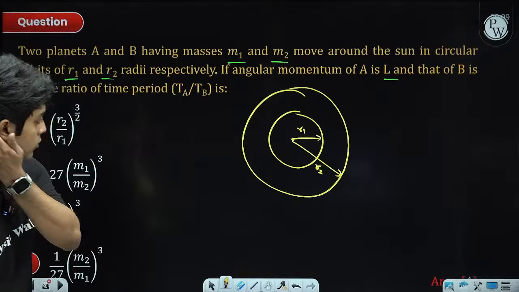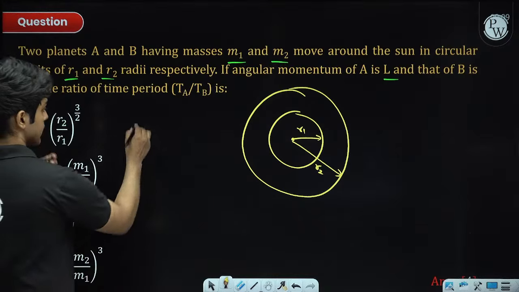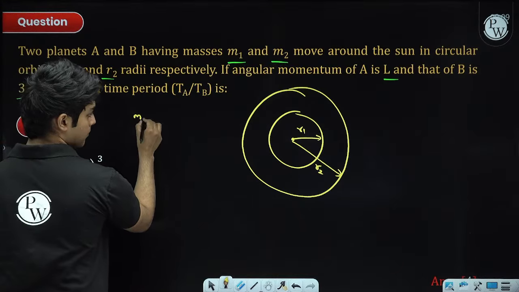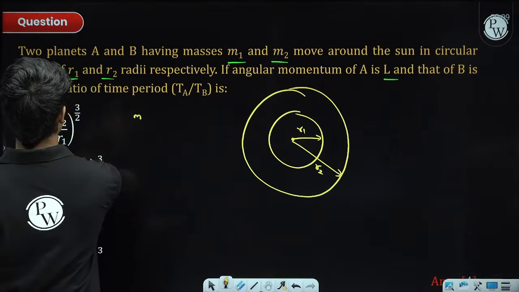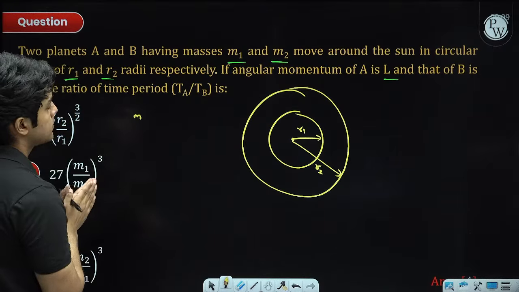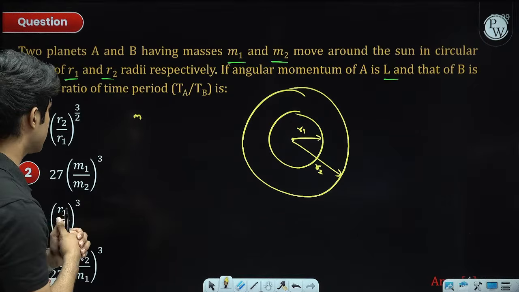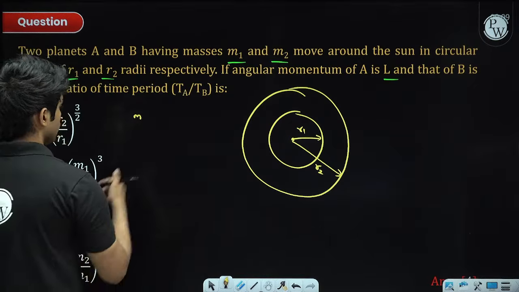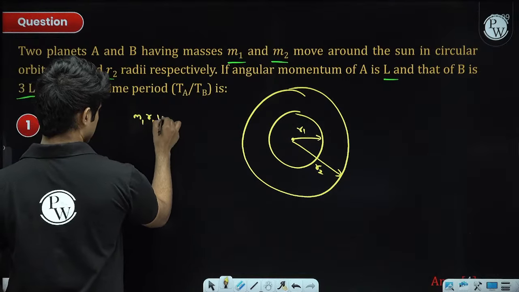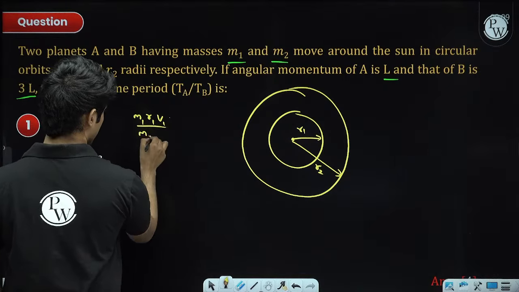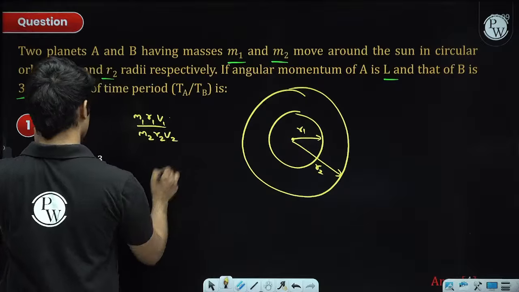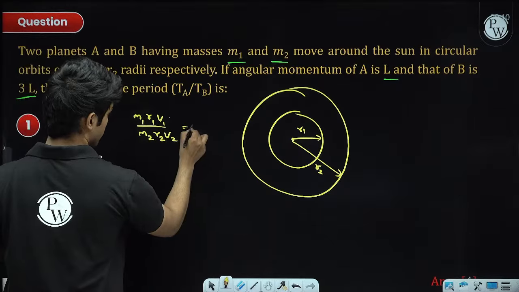Their masses are also different. So M1 R1 V1 divided by M2 R2 V2 is their angular momentum ratio. This is given to be 1:3.